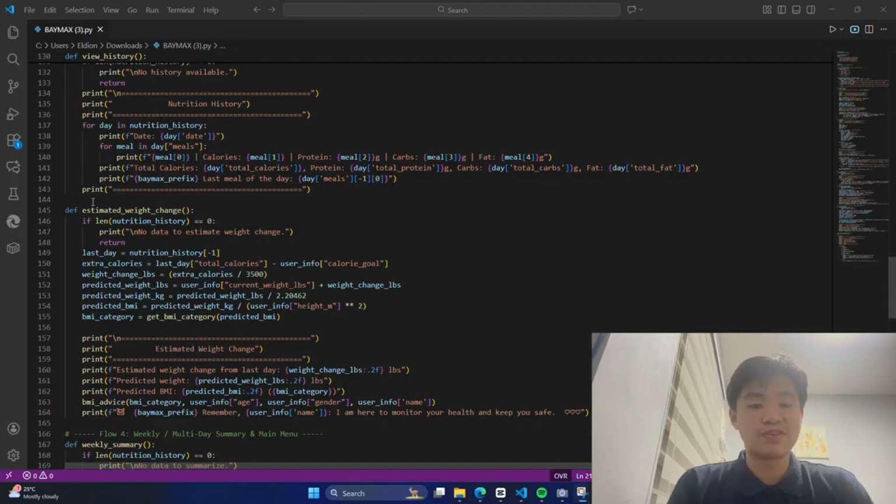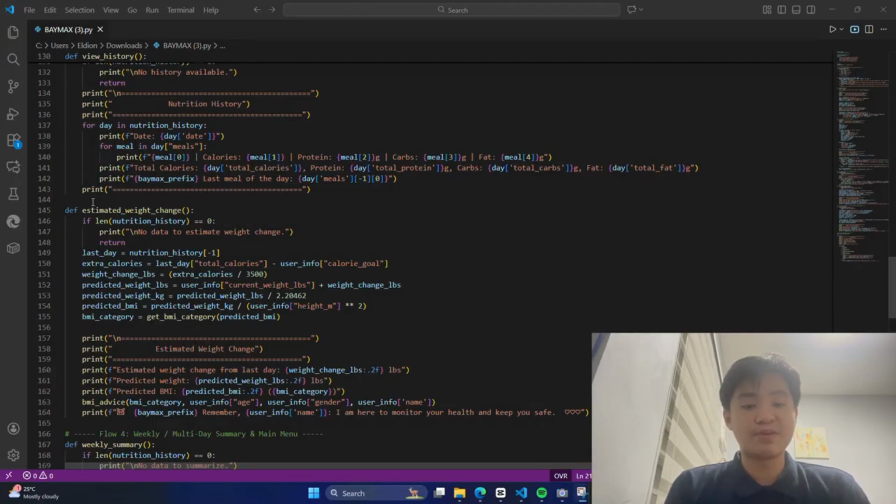Beginning at line 145, the program introduces the second function, estimated weight changes, which runs from lines 145 to 164. This function estimates how the user's weight might change based on their most recent way of eating. Just as before, the function first checks at lines 145 to 147 whether any nutrition data exists. If not, it prints a warning that there isn't enough information to calculate weight change and safely exits.